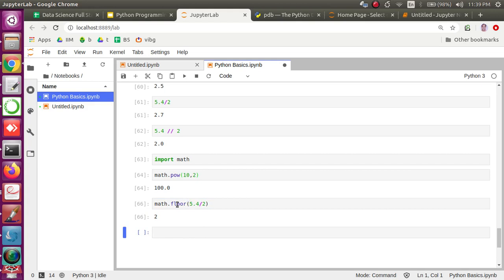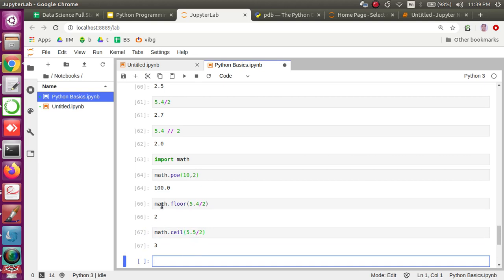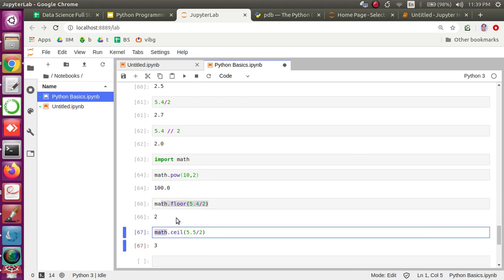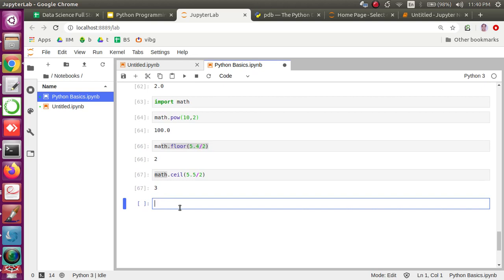Okay, so that's a simple thing, and you can do ceil as well. I think ceiling means it gives you the higher integer number. Okay, so that's how ceil works. So it is a lower and it is higher, right? There's no operator for ceil in Python, but there is a trick we can do.